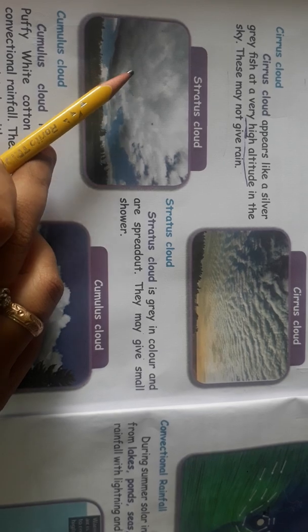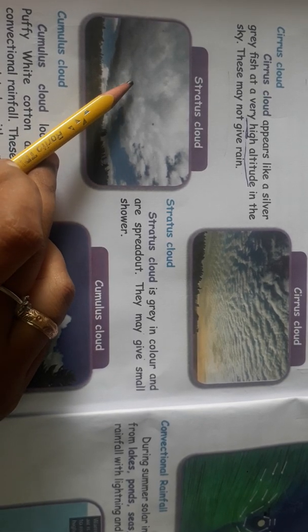Second cloud, stratus cloud. This may give small shower. Small shower means little bit of rainfall, otherwise we call it drizzling. Stratus cloud is gray in color which is spread out throughout the sky. It may give only a small shower.